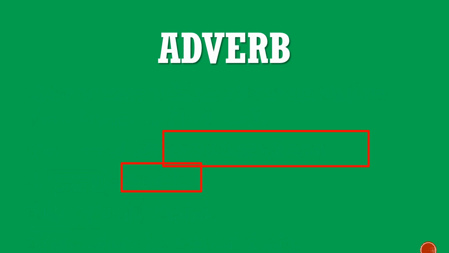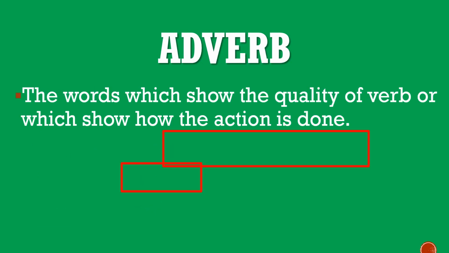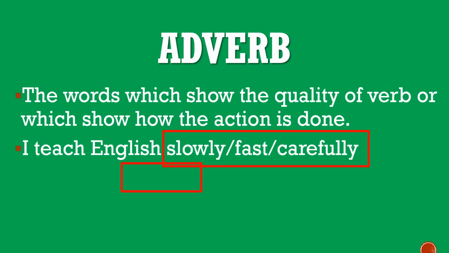The next part of speech is adverb. The words which show the quality of a verb, or which show how the action is done. For example, I teach English slowly, fast, carefully. Here slowly, fast, carefully are adverbs because these are describing the quality of the verb. The next example is: she speaks fluently. Here fluently is an adverb because this is describing the quality of the verb.